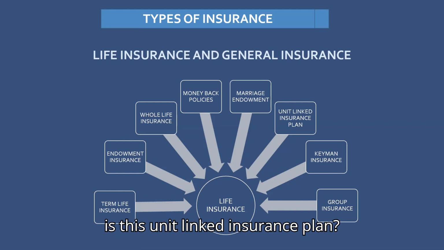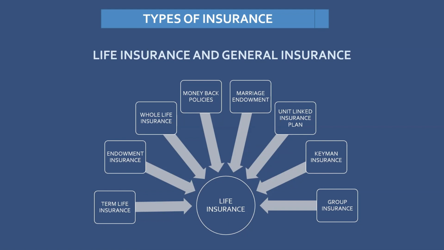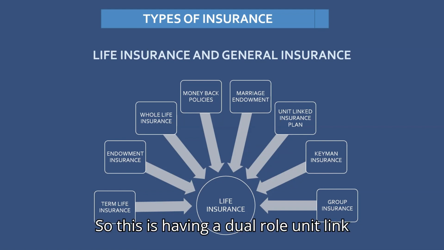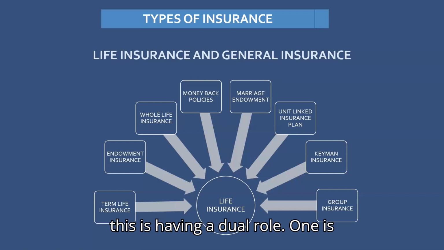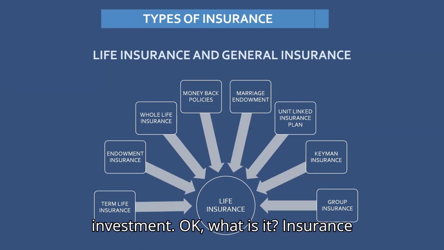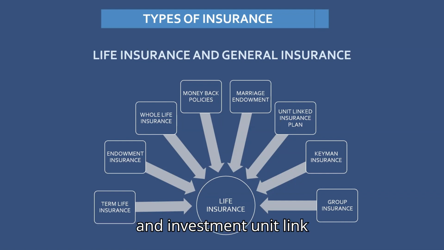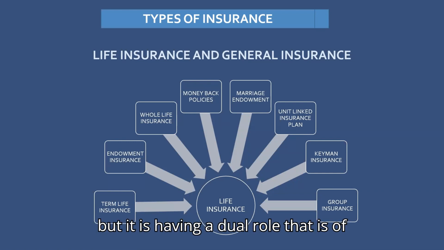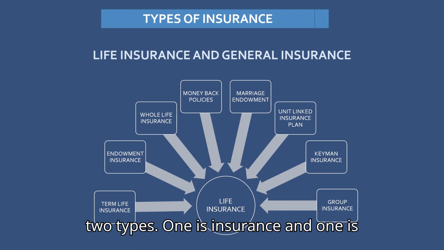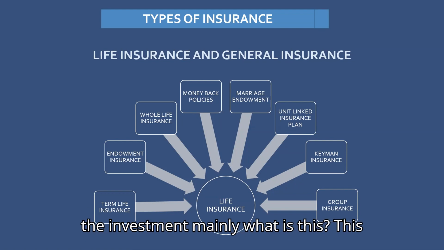So next one is unit linked insurance plan. So what is this unit linked insurance plan? This is having a dual role. Here it is nothing but a dual role: one is insurance and the other is investment. Unit linked insurance is having a dual role, that is of two types. One is insurance and one is the investment.